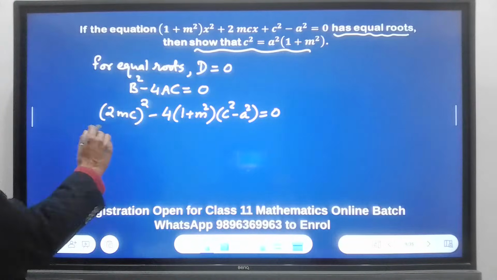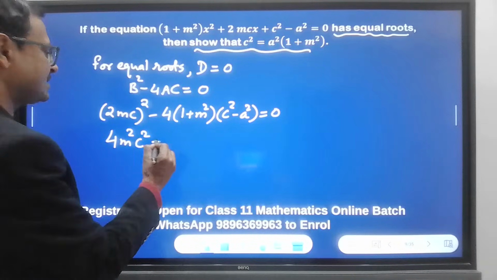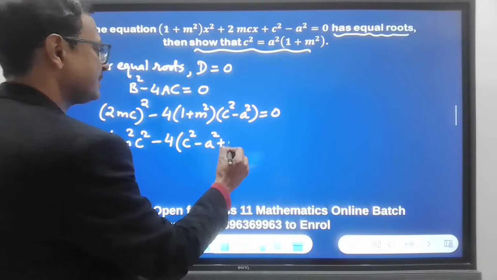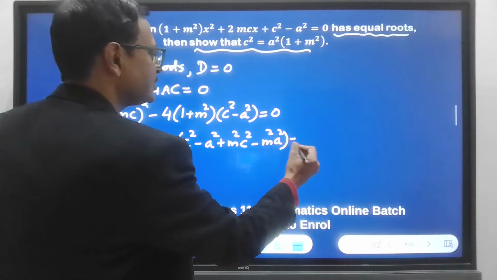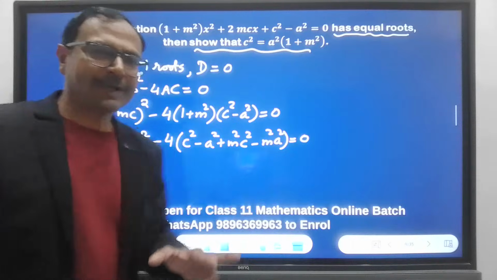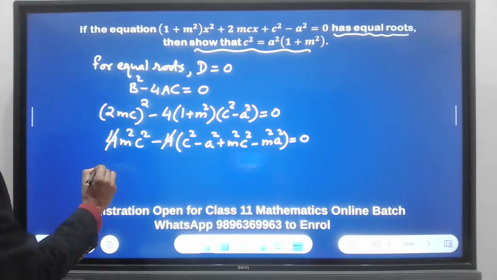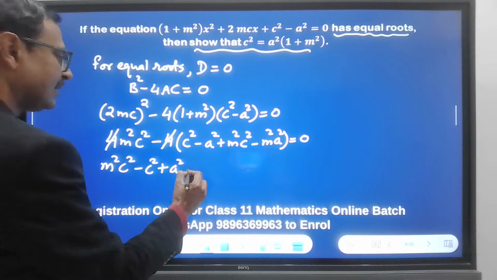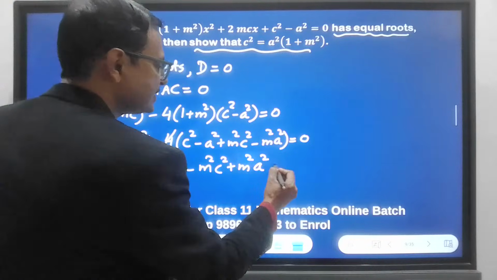Right. So let's open this. 4m square c square minus 4 times, let's multiply this, c square minus a square plus m square c square minus m square a square equal to 0. Since we have 0 on the right hand side, what can I do? I can cancel the common factor 4 on both sides, right? So I'll be left with m square c square minus c square plus a square minus m square c square plus m square a square equal to 0.